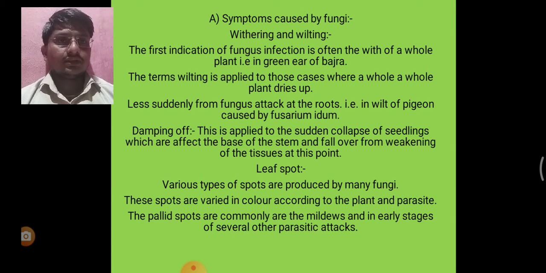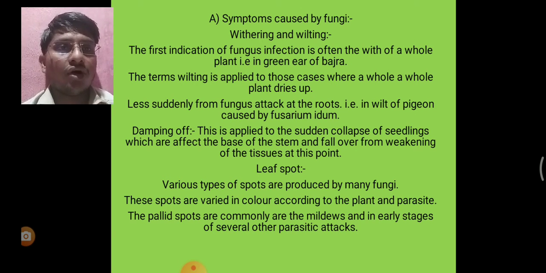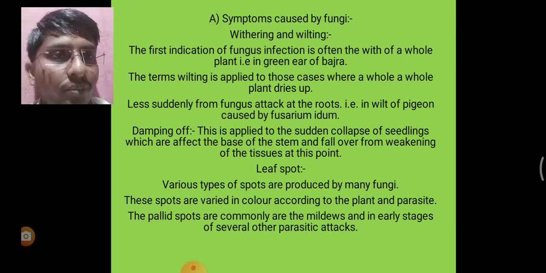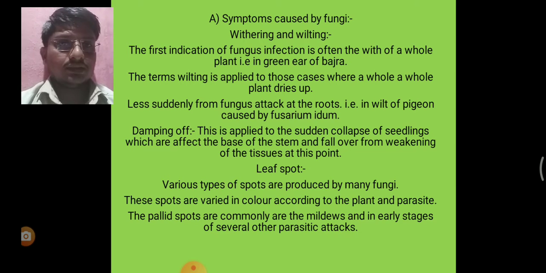First disease is withering and wilting. The first indication of fungus infection is often the wilting of the whole plant, as in the green ear of bajra.